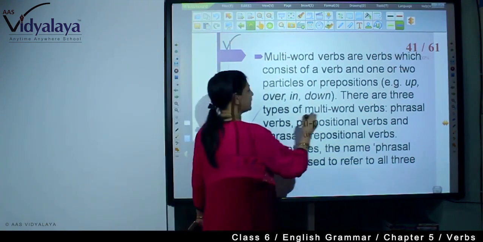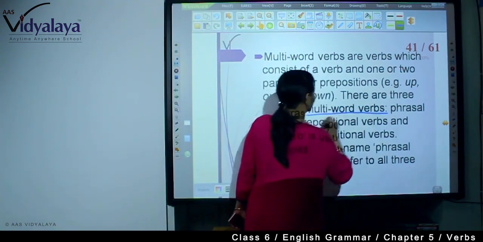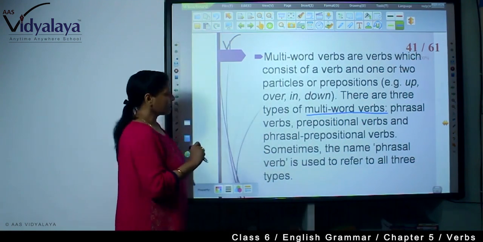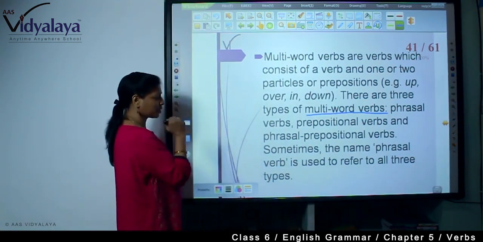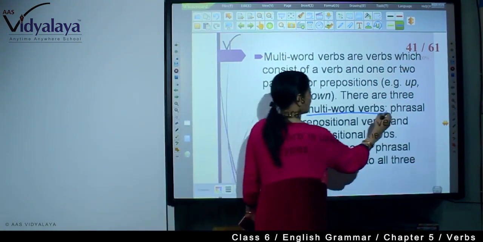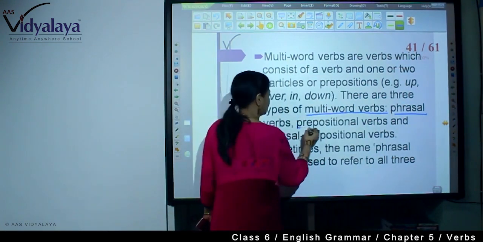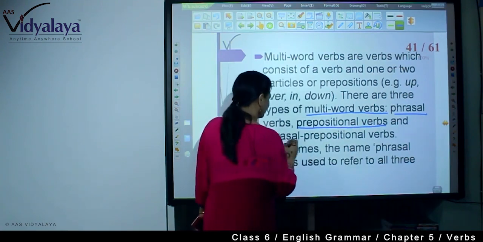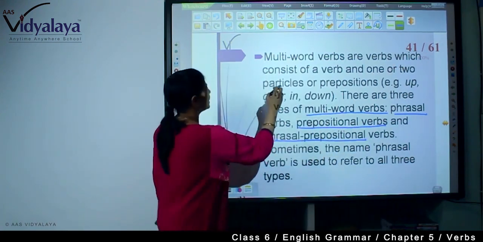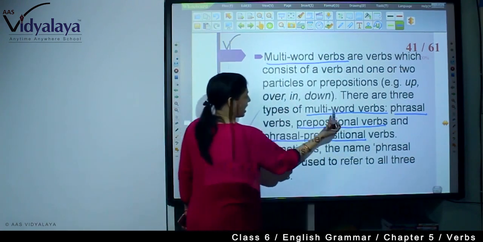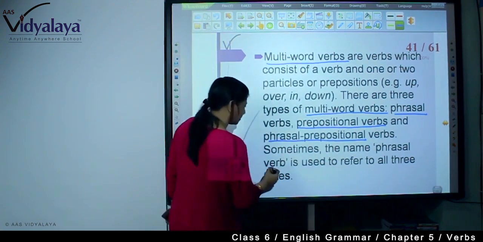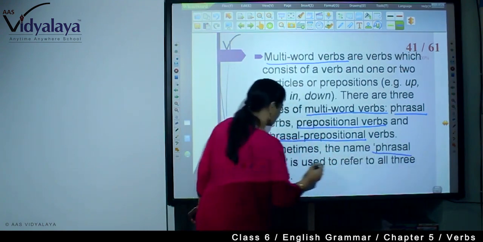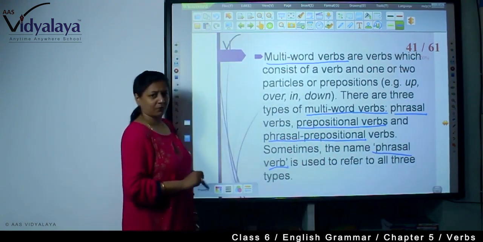There are three types of multi-word verbs, which are phrasal, prepositional and phrasal prepositional. So these multi-word verbs are of three types and they all are called phrasal verb.